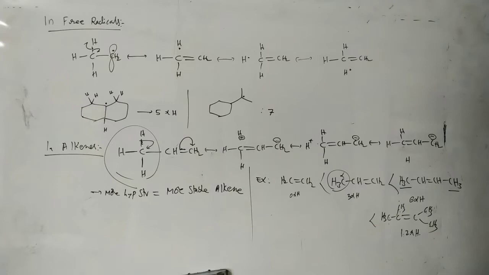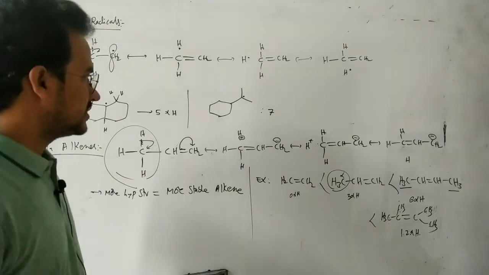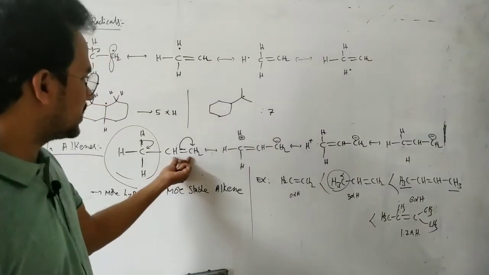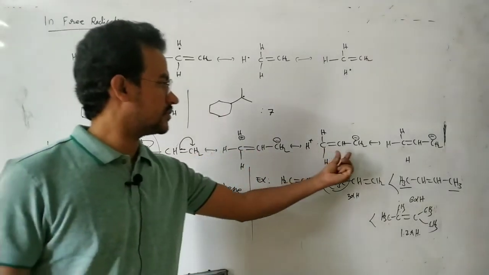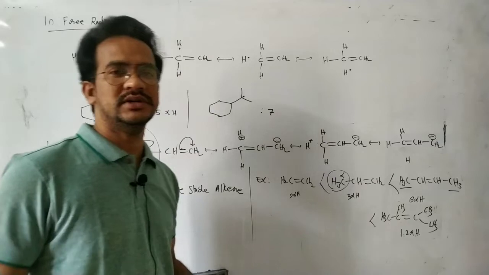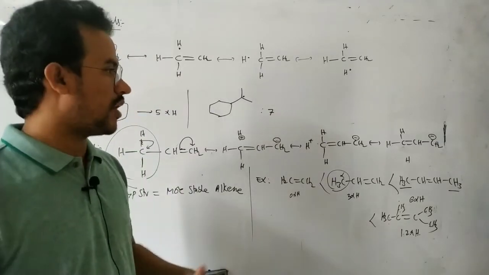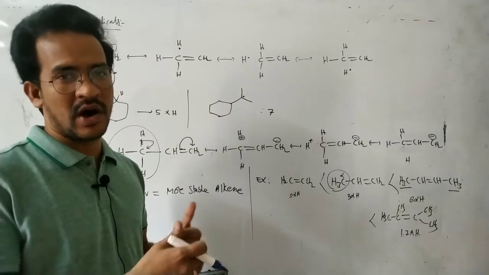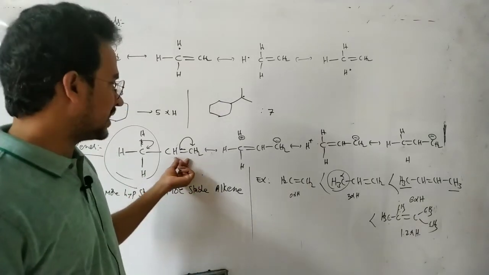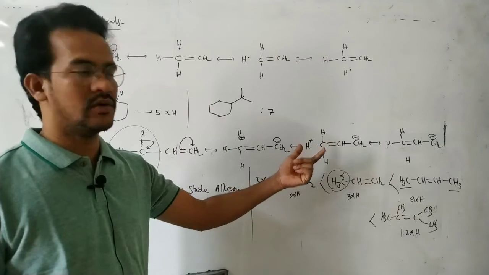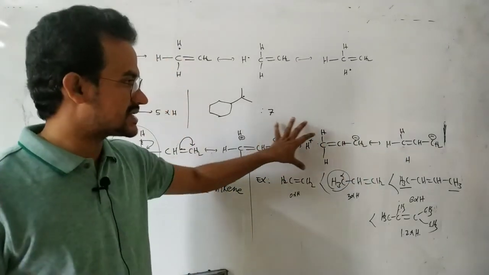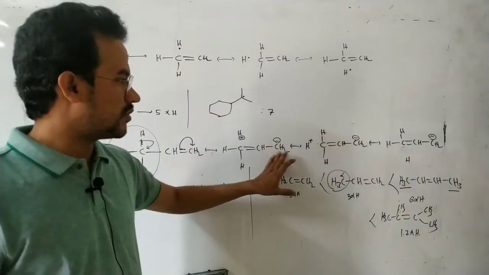And next, one more important point is that because of this hyperconjugation in alkenes, this double bonded carbon becomes a single bond. So here the bond length increases. That means by the hyperconjugation in alkenes, the C double bond C bond length increases. We can see clearly, in this case, 3 structures have the single bond character.